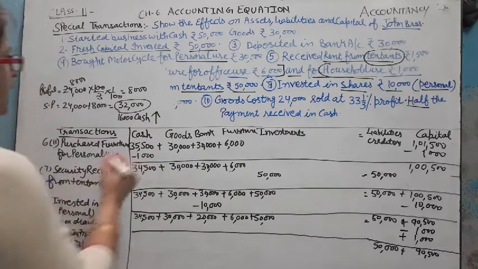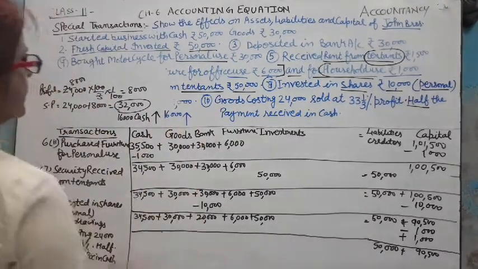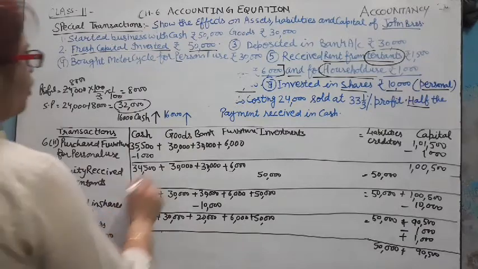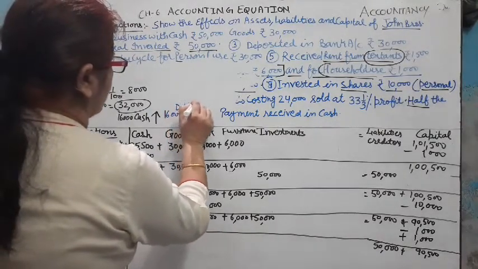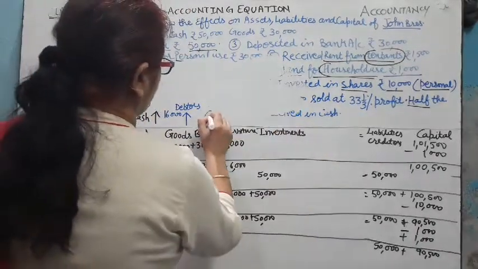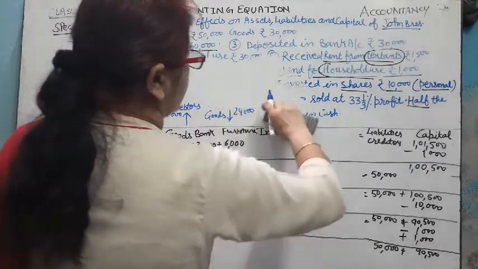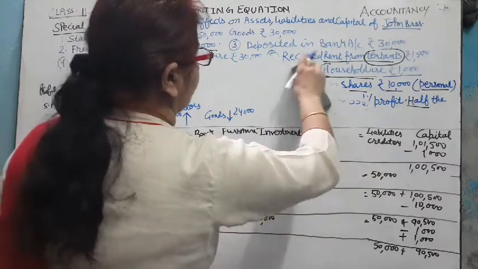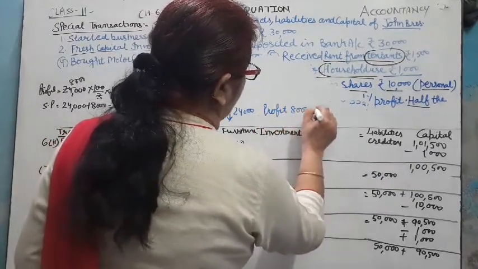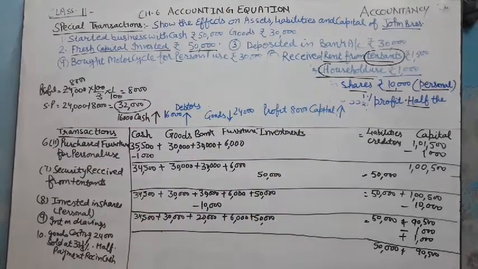Next, 16,000 not received, that means it will increase another asset named debtors. The 16,000 that he has to pay in the future becomes another asset for us, debtors, but our goods are decreased by 24,000. Clear? And in this transaction the event that has happened is a profit of 8,000, and profit will increase the capital. So I hope you understand this transaction.